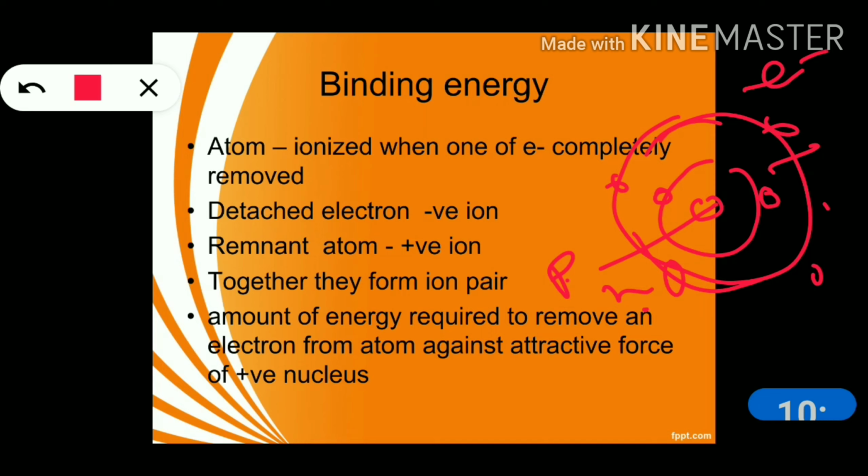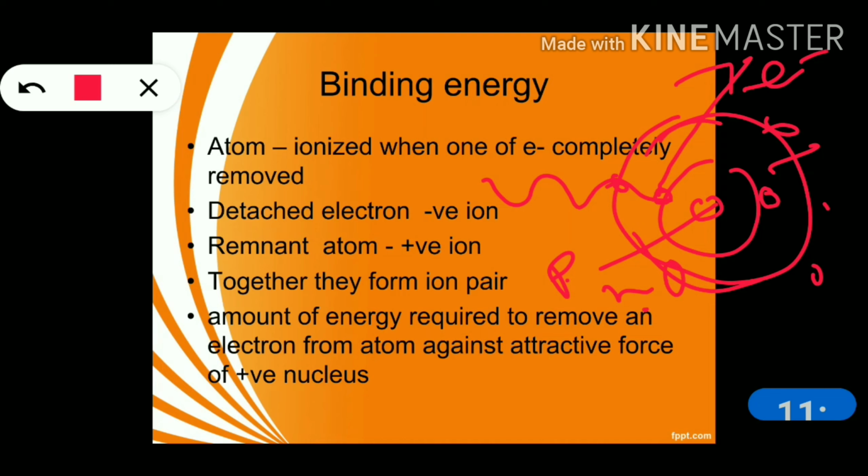An atom is ionized when one of the electrons is completely removed. When an incoming electron hits the inner shell or outer shell electron, that electron will be removed. How will it be removed? If the binding energy of the incident photon or electron is more than the binding energy of this orbital electron, it is removed.